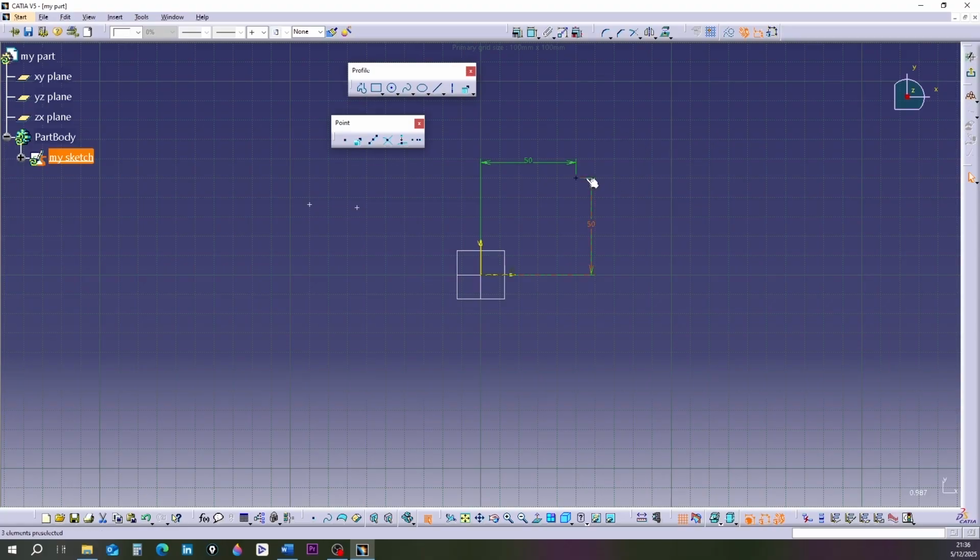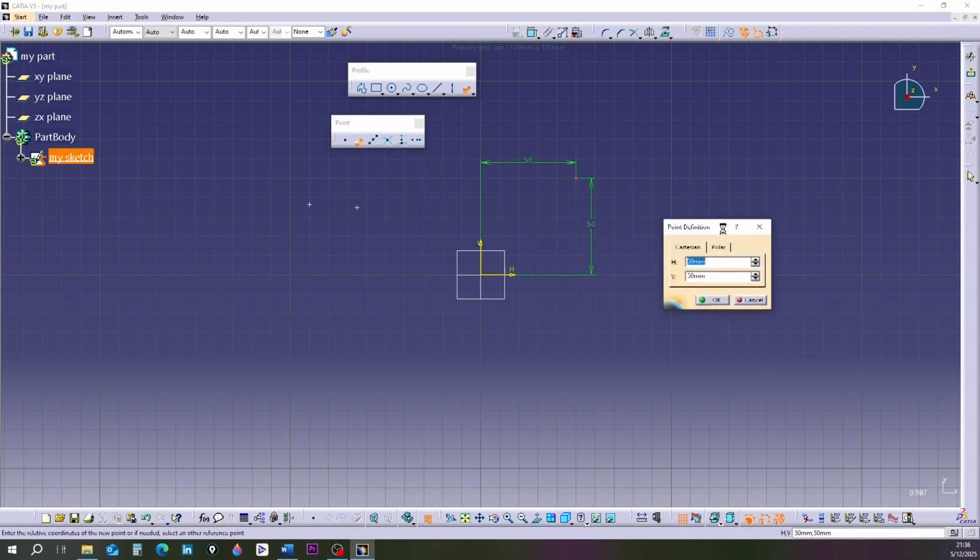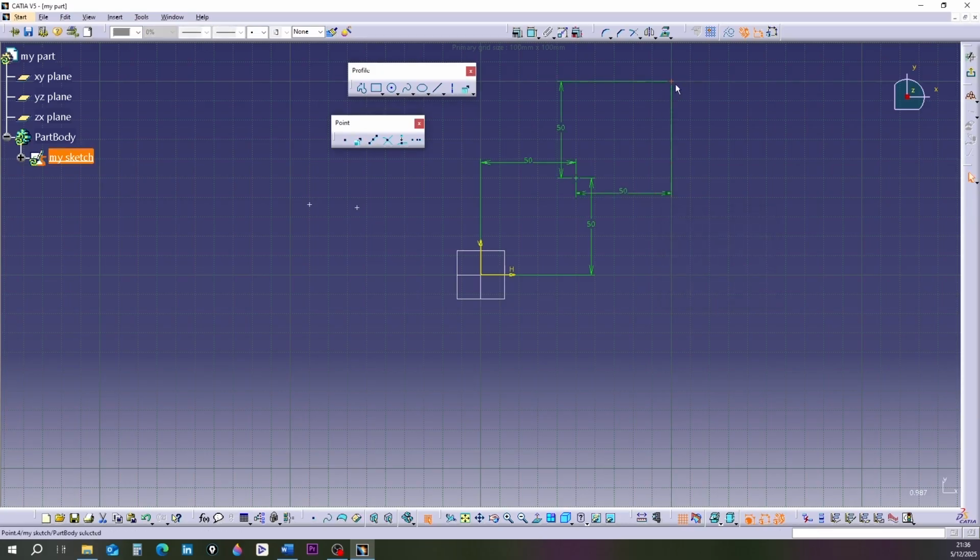Select the first point. Activate the tool again. Click on the tool. Enter 50 and 50 again and click OK. A point is drawn 50 mm away from the first point.